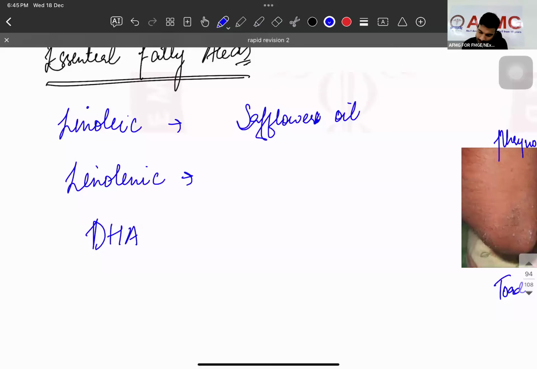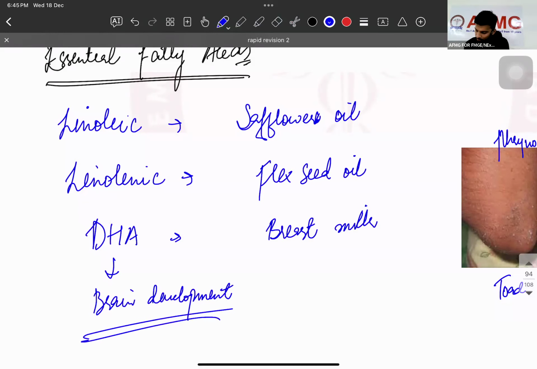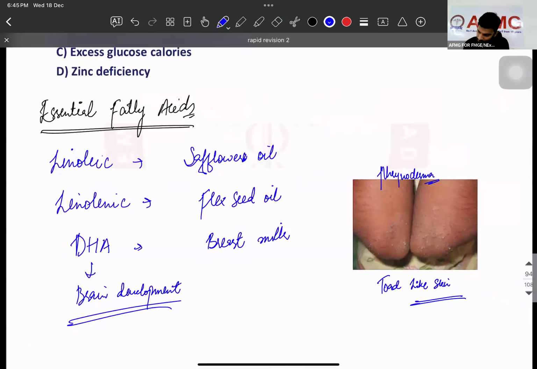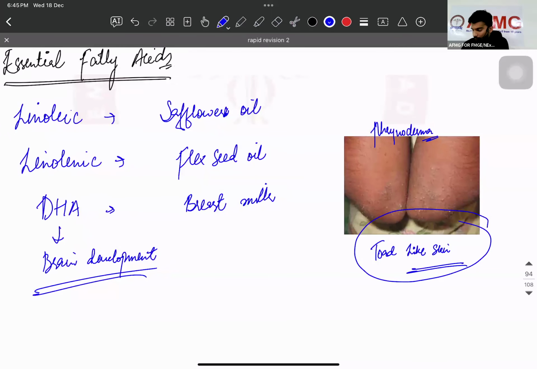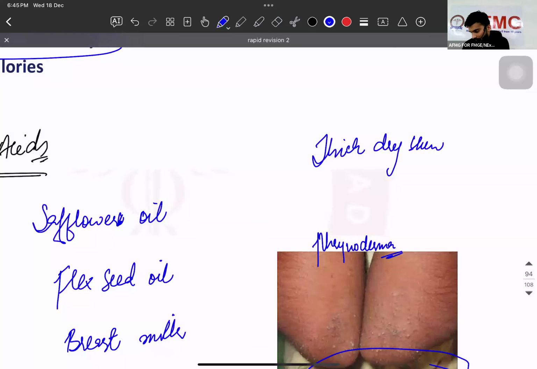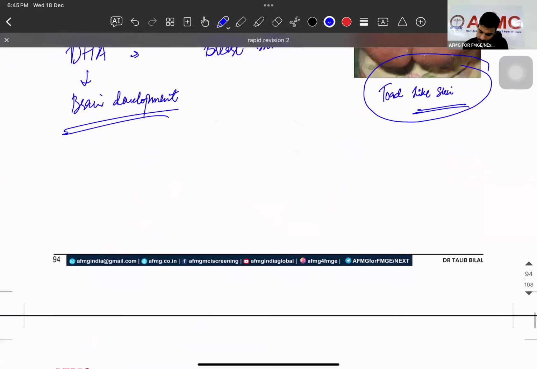Safflower oil. Linolenic, we have flaxseed oil. DHA, we have breast milk. And this DHA helps in brain development. Is that clear? And the deficiency has a toad-like skin or thick, dry skin will be mentioned. Thick, dry skin, so that is going to be your phrynoderma.